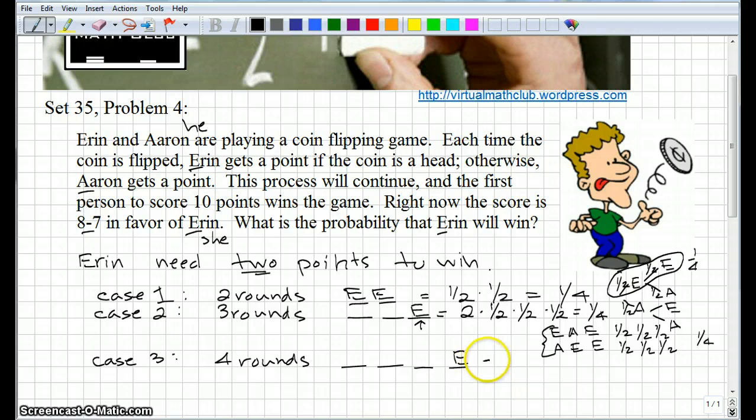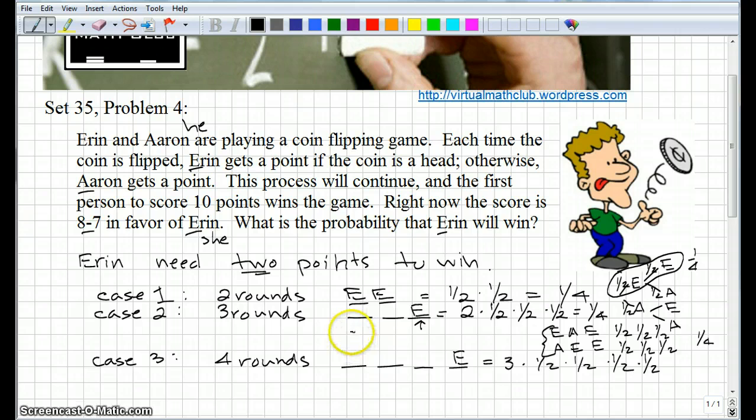So in this case, we have 3 places where we could put the E's, right? And then there's a 50-50 chance of each possibility coming up. So it's 1/2 times 1/2 times 1/2 times 1/2, because we've got 4 coin tosses, and there's a 50-50 chance that either Aaron with an E or Aaron with an A will win.